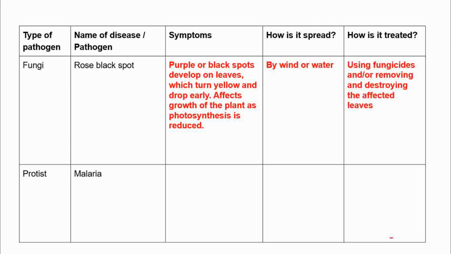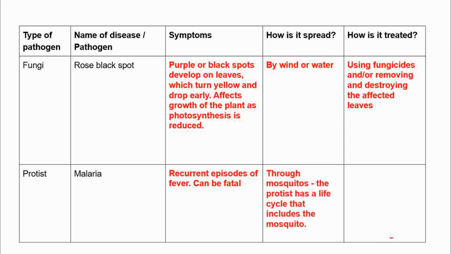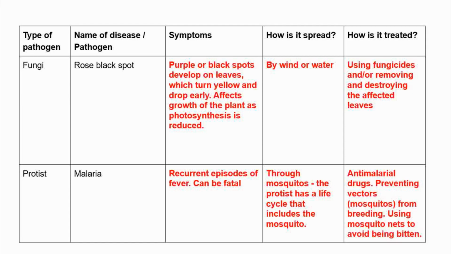Okay, as it relates to malaria, symptoms are reoccurring episodes of fever, and this can be deadly. It is spread through mosquitoes, which are a vector for the protist which causes malaria, and then this is treated using anti-malarial drugs or preventing the vectors from breeding.